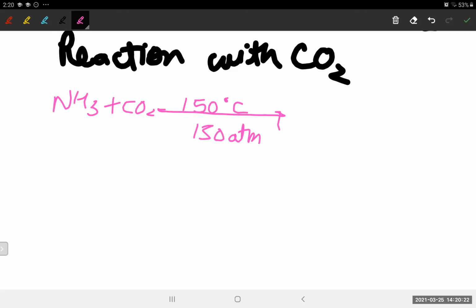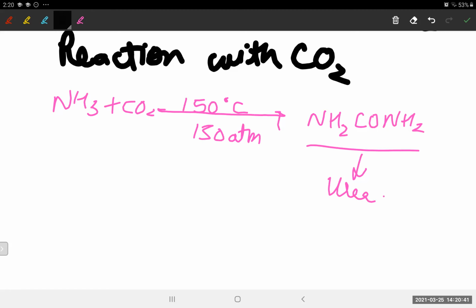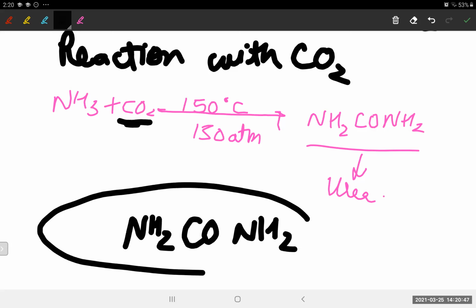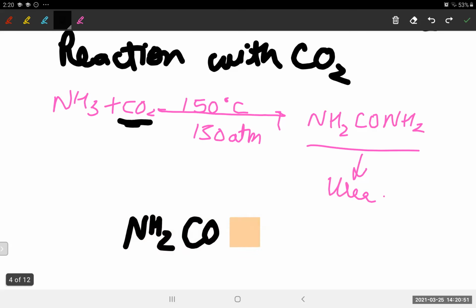The formula of urea is NH2CONH2. Very simple. Write CO in between, and write NH2 and NH2 side by side. That is urea. Understood? NH2 NH2 on the sides, and CO in the middle is urea.